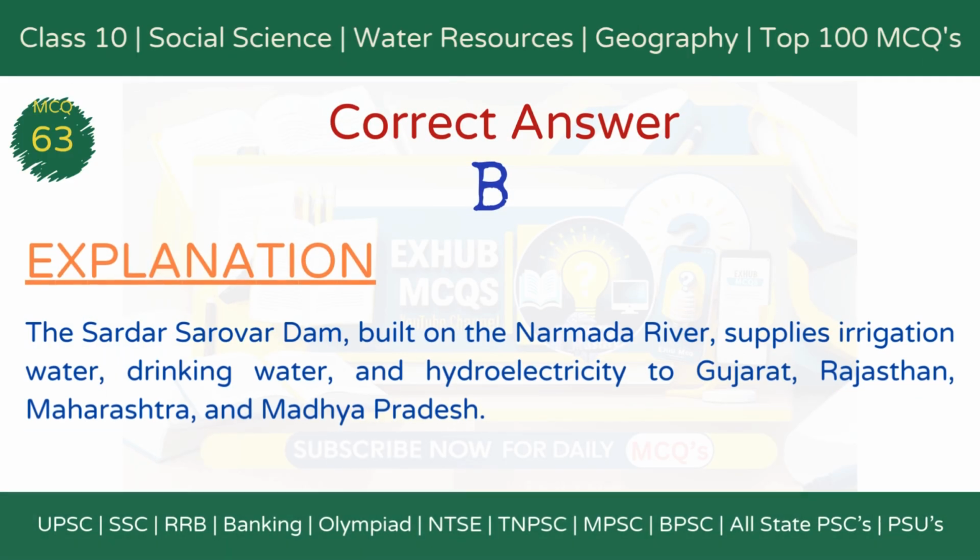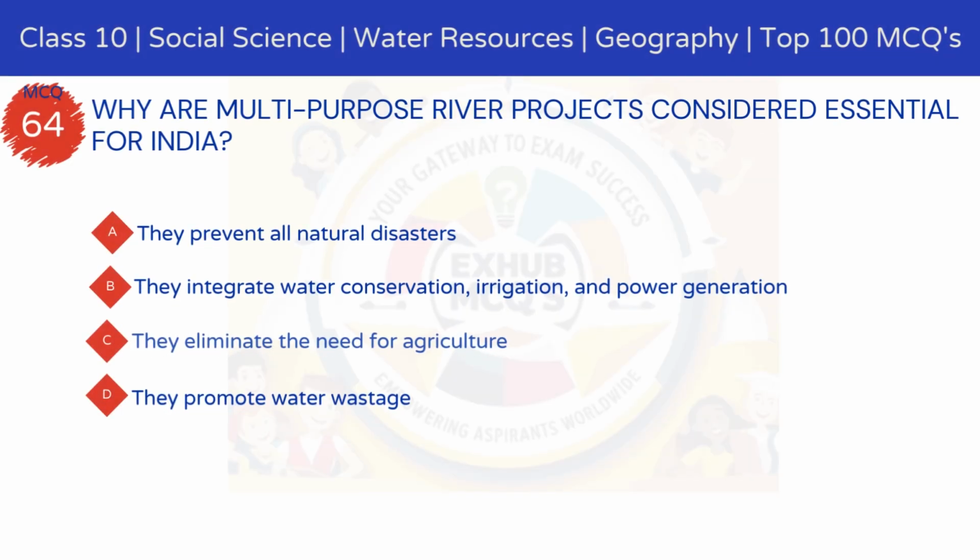The correct answer is option B. It provides irrigation and drinking water to multiple states. Explanation. The Sardar Sarovar Dam, built on the Narmada River, supplies irrigation water, drinking water, and hydroelectricity to Gujarat, Rajasthan, Maharashtra, and Madhya Pradesh.